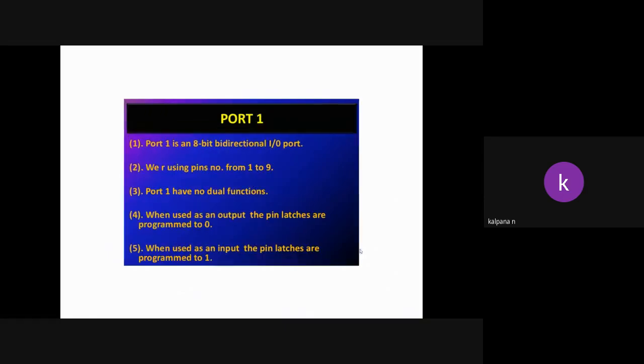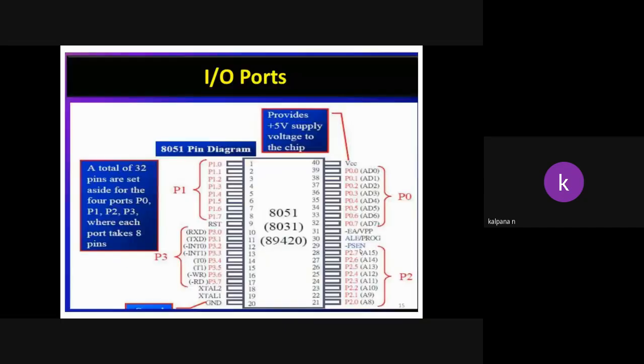Port 0 is an 8-bit bidirectional I/O port. Port 0 pins can be used as high impedance inputs, and these are the multiplexed lower order address and data bus. We are using pin numbers 32 to 39 for port 0. Port 1 is also 8-bit bidirectional, which means we can take input and give output. Port 1 has no dual function, all single purpose only.